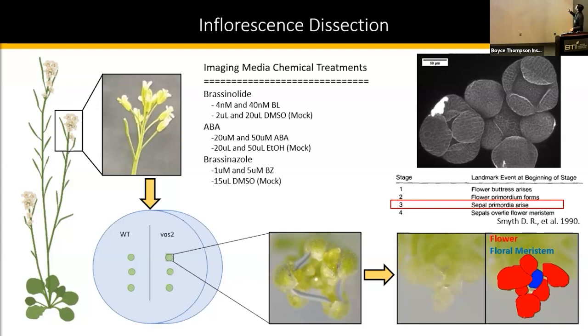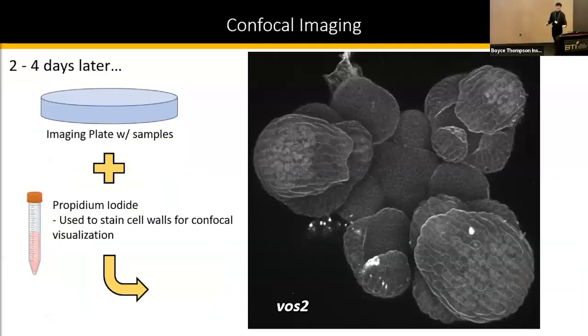In my last picture here, I've shown you exactly how many buds there are, because it's very hard to see, and they're very small. So small that they're at one of the youngest stages, stage 3, which is when the sepal primordia begin to arise. And this allows us to take a look at confocal imaging. 2 to 4 days later, the plant is able to grow, and we stain our samples with propidium iodide, which allows us to visualize cell walls and give us these wonderful pictures here.